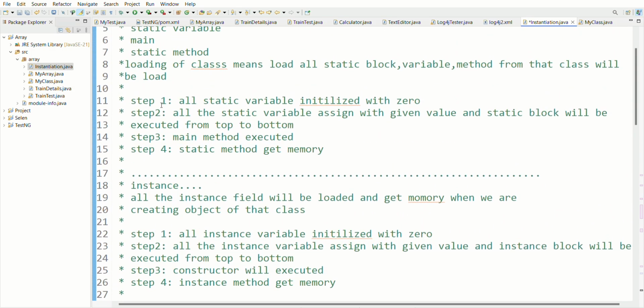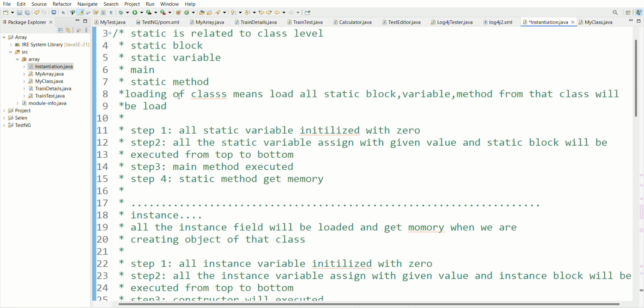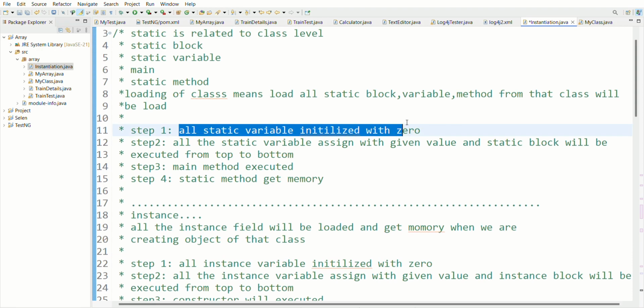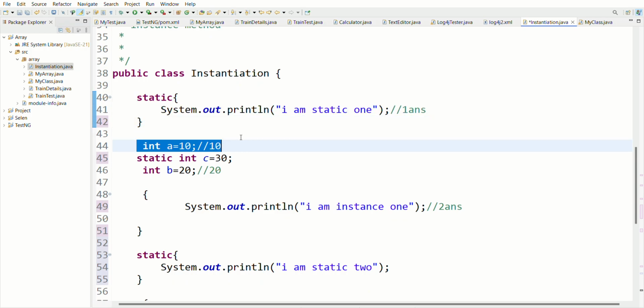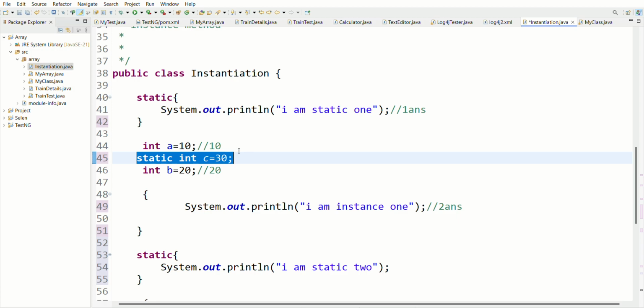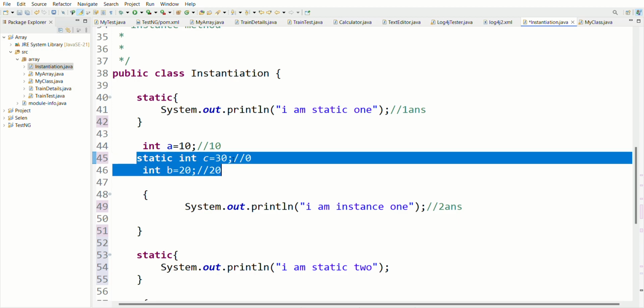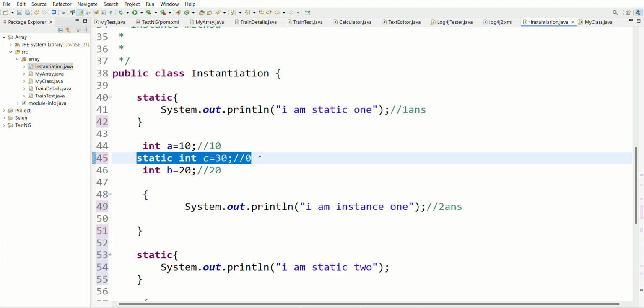Got it? So at first, when we are loading the class, all the static variables are initialized with 0. This is my first step. Now let's search. Is this a static variable? No. Is this a static variable? No. This is a static variable, yes. So assign this with 0. This is a static variable, so the first step is to assign static variables the default value.